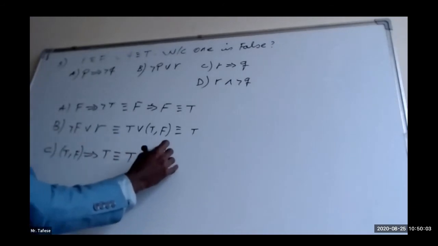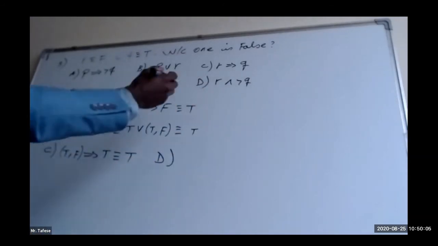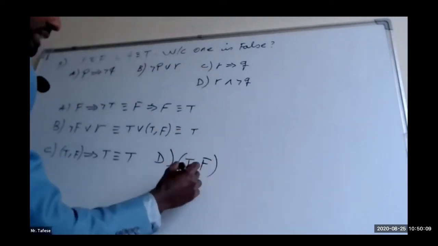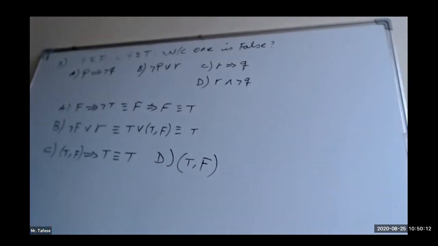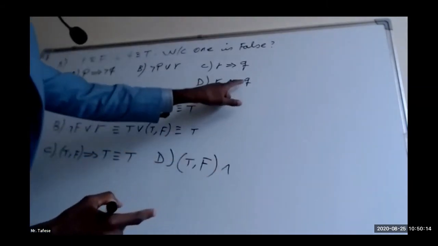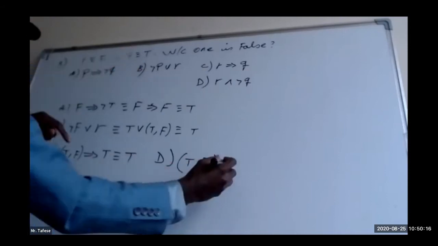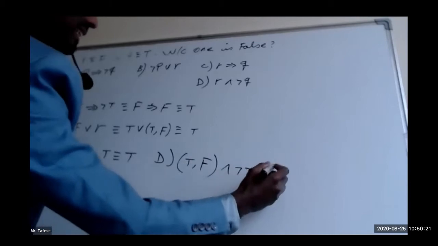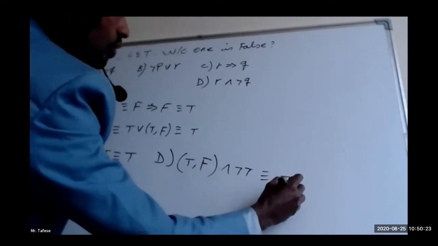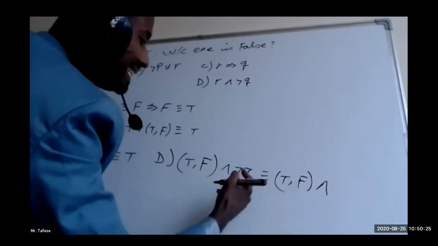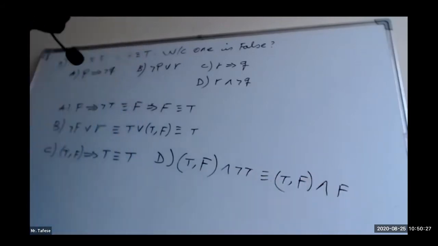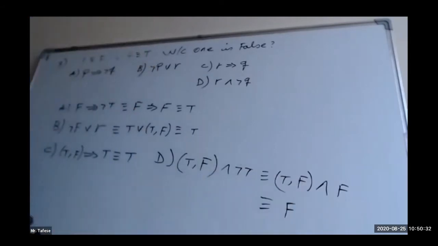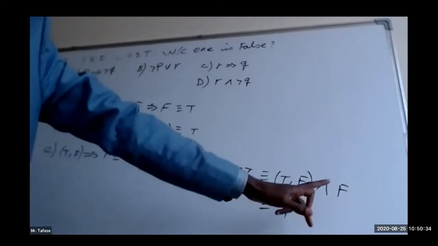What about choice D? R is already sometimes true, sometimes false. It has two alternative truth values, and negation of Q. Negation of Q means negation of true. It is false. That means, equivalently, true or false and negation of true is false. The answer for this one is false. I can justify this one.